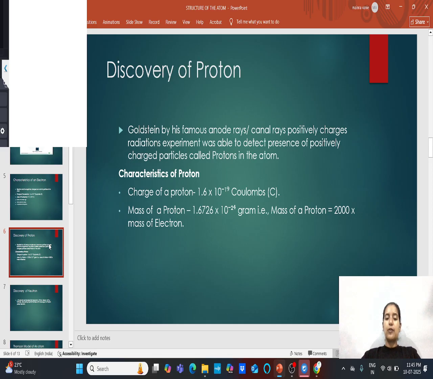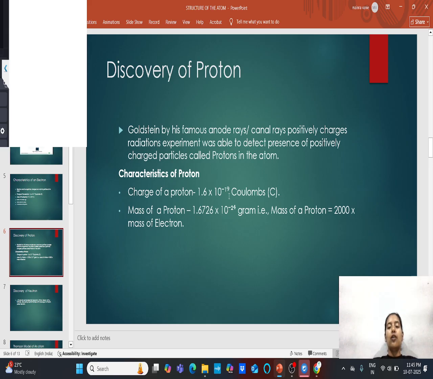So the charge of the proton is 1.6 into 10 raised to power minus 19 coulomb. Sorry, it's a mistake. Charge of the proton is 1.6 into 10 raised to power minus 19 coulomb. It is a proton, so here there will be a positive charge. After that, mass of the proton. So mass of the proton is 1.6726 into 10 raised to power minus 24 grams. That is, mass of a proton is 2000 times the mass of the electron.